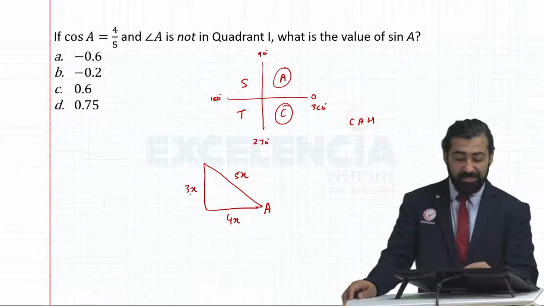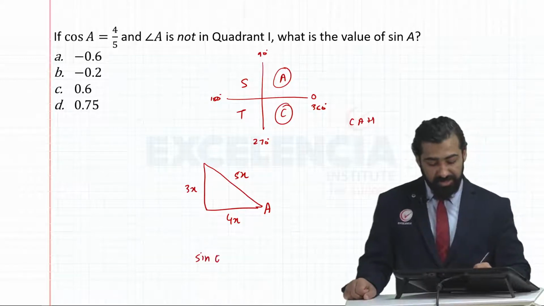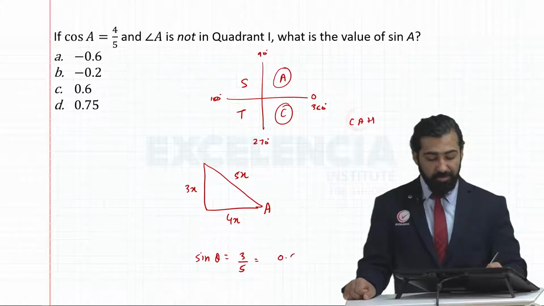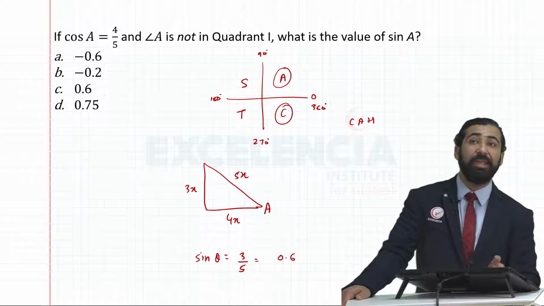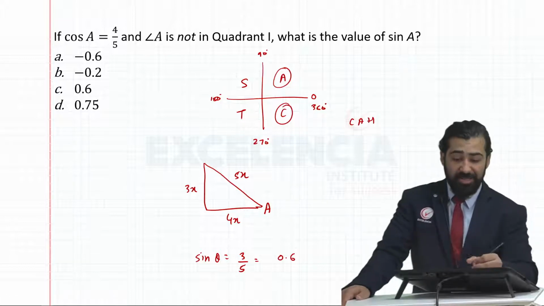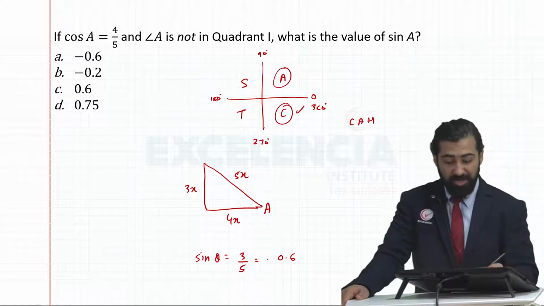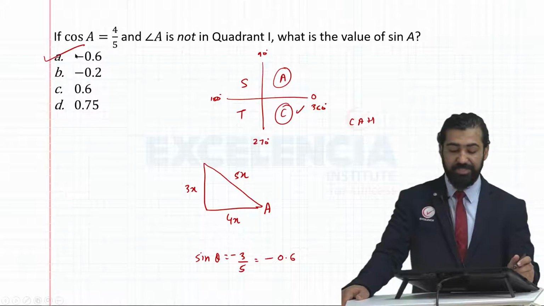Sine theta in this triangle, you can say, is 3 by 5. Sine theta is 3x by 5x, which is 3 by 5 or 0.6. Only thing is, if you take the answer as 0.6, you'd be incorrect. Because your angle is in the fourth quadrant, cos theta is positive, sine theta is not. So our answer should have been minus 3 upon 5 or minus 0.6.